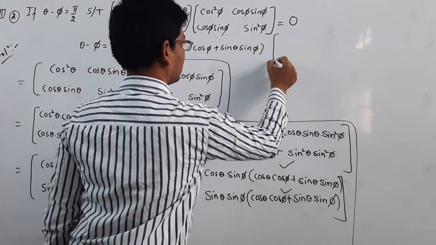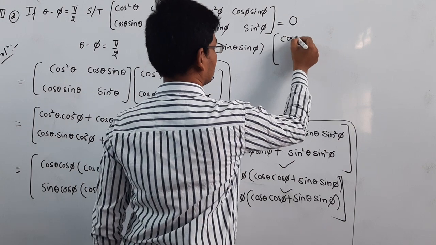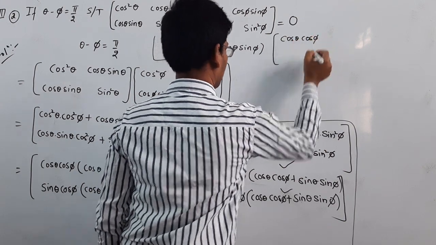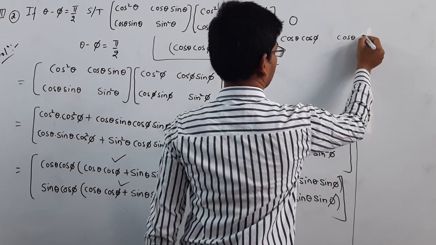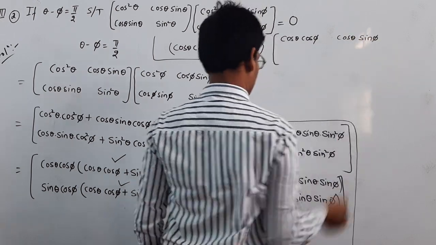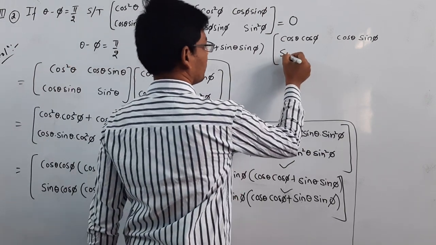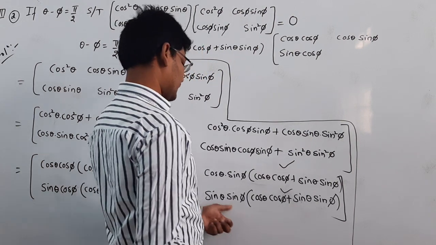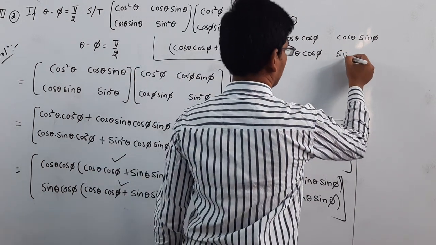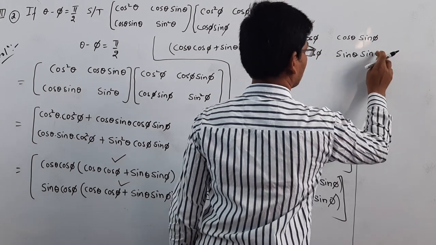Then the matrix will become cos theta cos phi, cos theta sin phi, and here sin theta cos phi, sin theta sin phi.